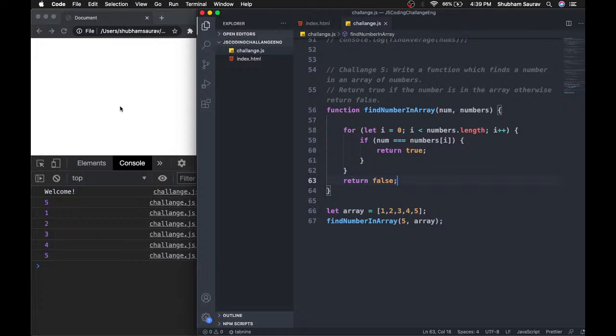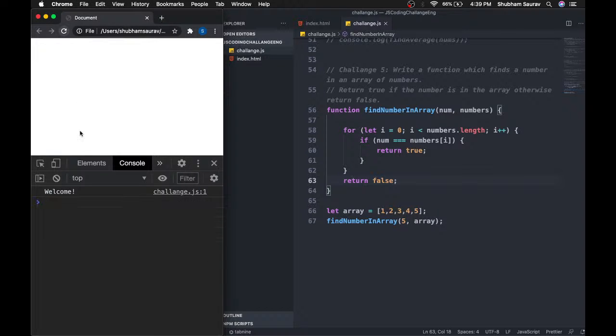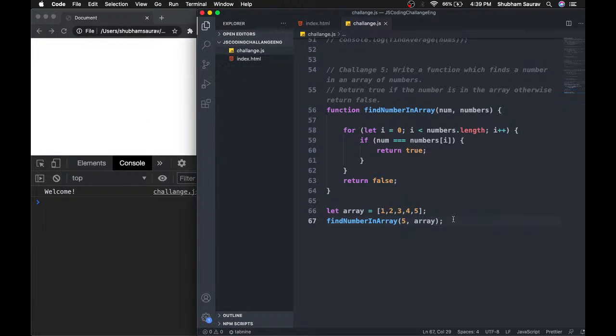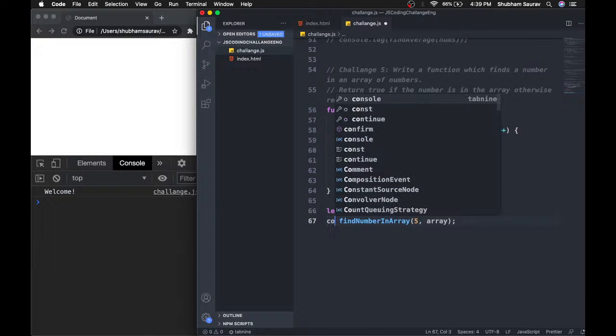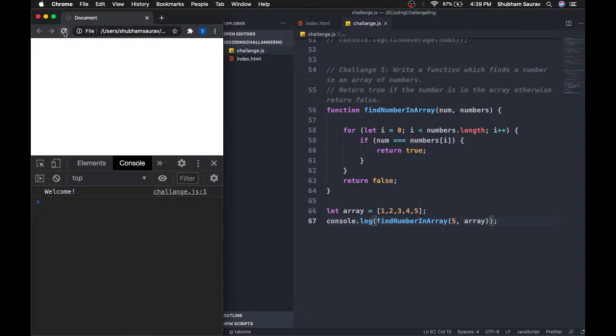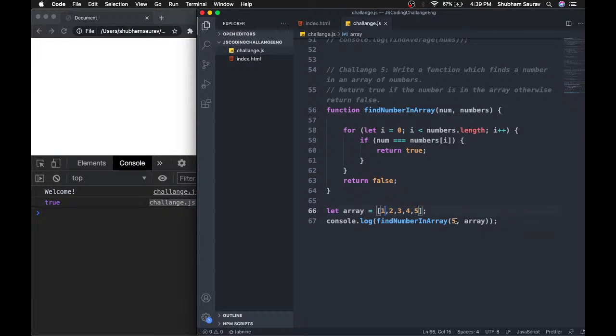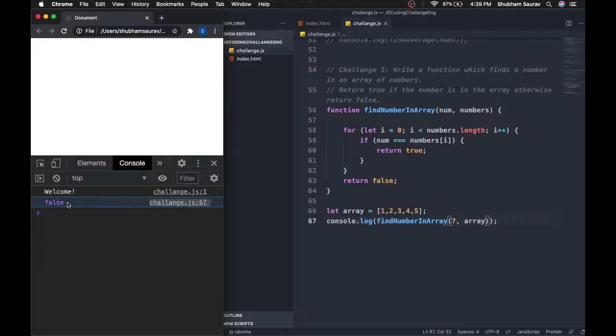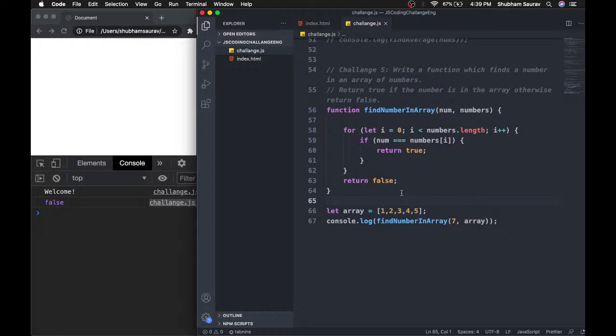But yeah, let's just save this program and then refresh, and nothing will happen because we need to use console.log. I don't know why I am making so many typing mistakes. Yeah, so true. And if we change the number here to 7, then obviously 7 is not available in this array, so it will return false.